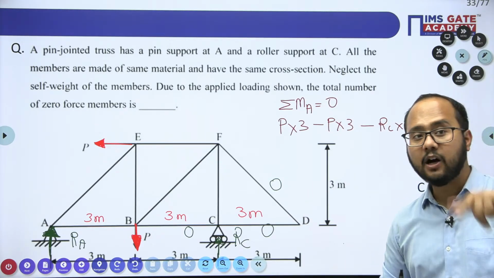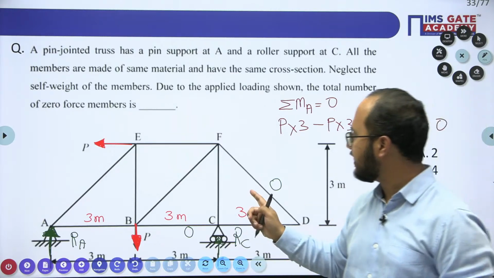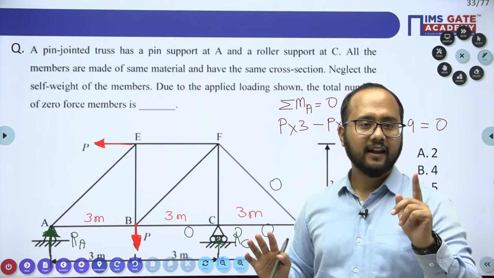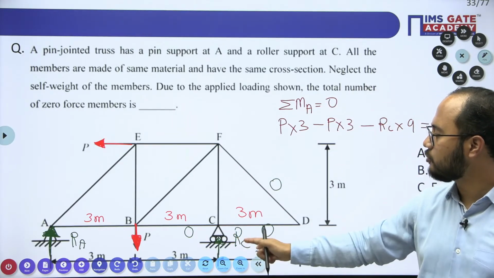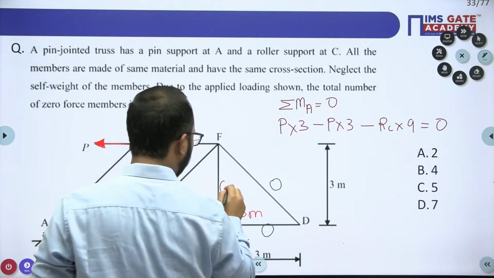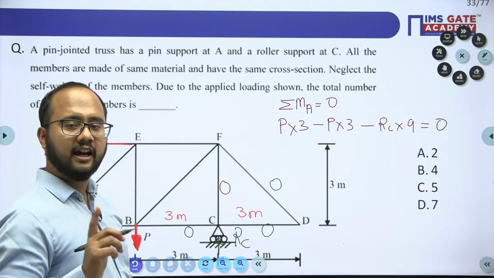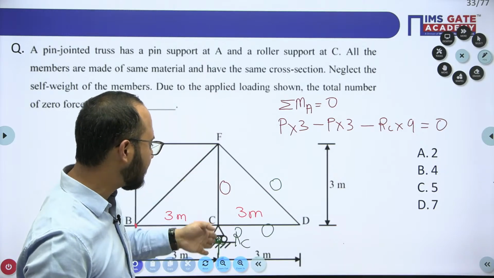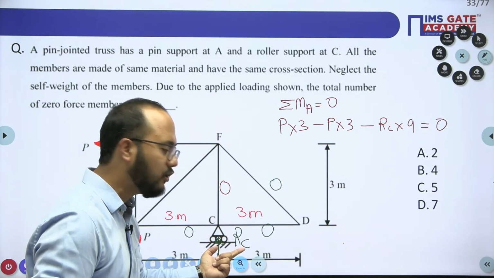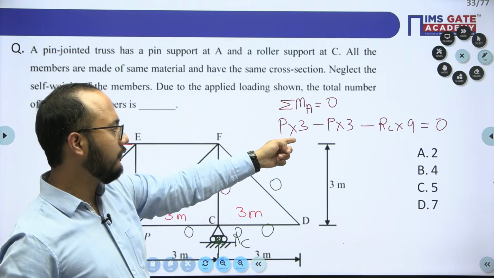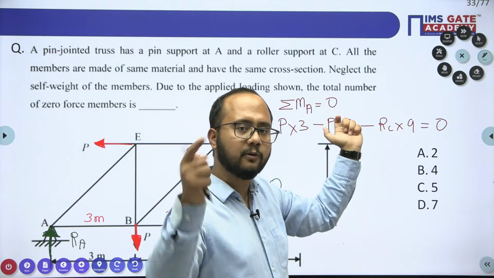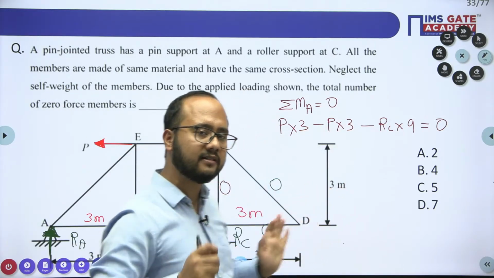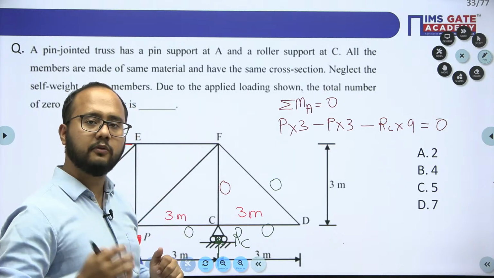RC value is coming out to be 0, then we can say CF is 0, right? Because RC value is coming out to be 0. So this member will become 0 here. Are you getting the point? For understanding whether CF is 0 or not, first of all we have to evaluate RC. And we are evaluating RC by taking moment about point A, we get RC 0. If RC is 0, CF member force will be 0 again.